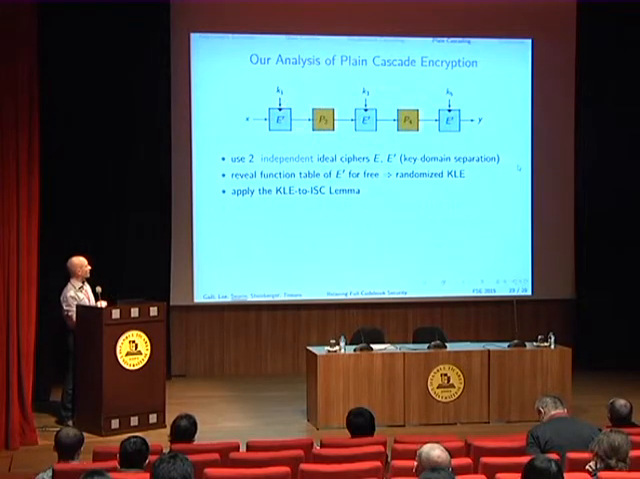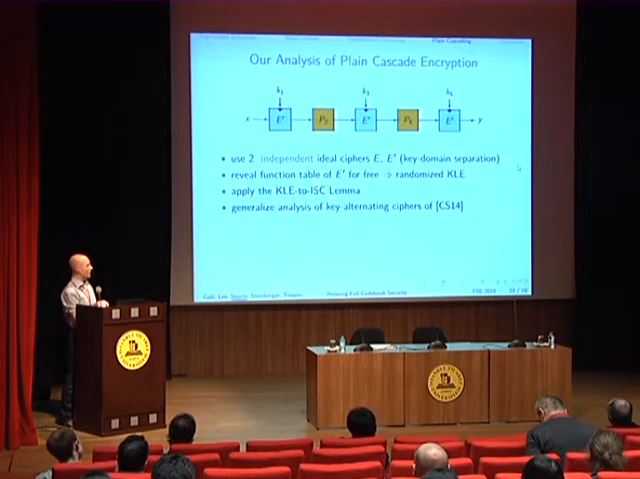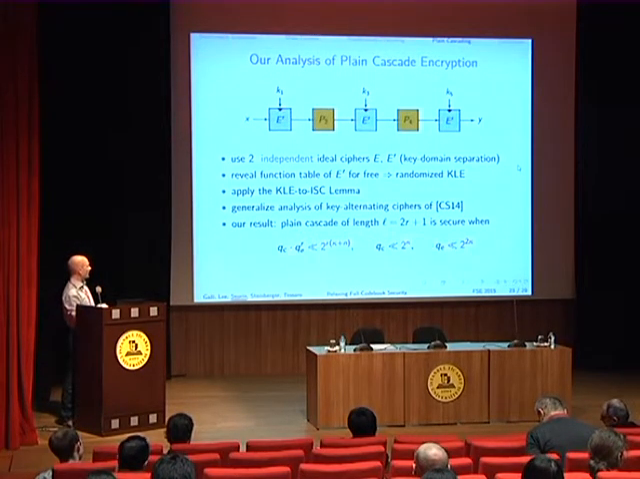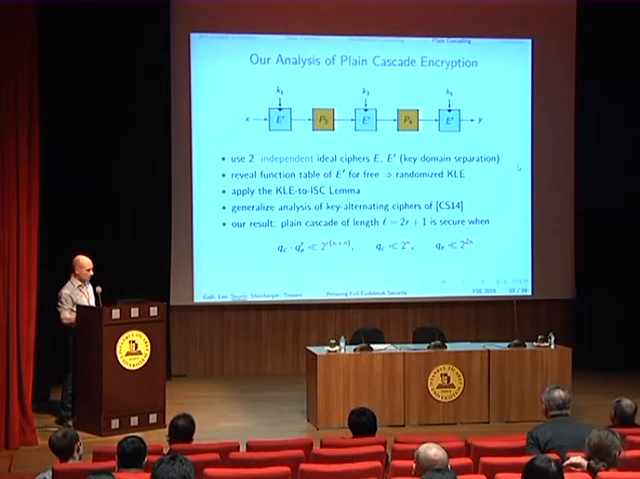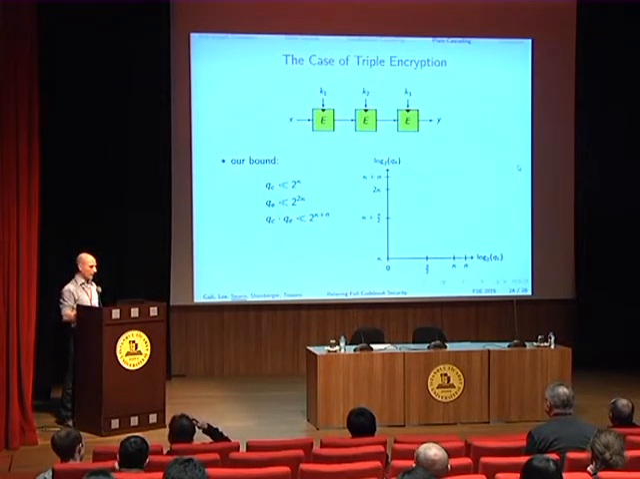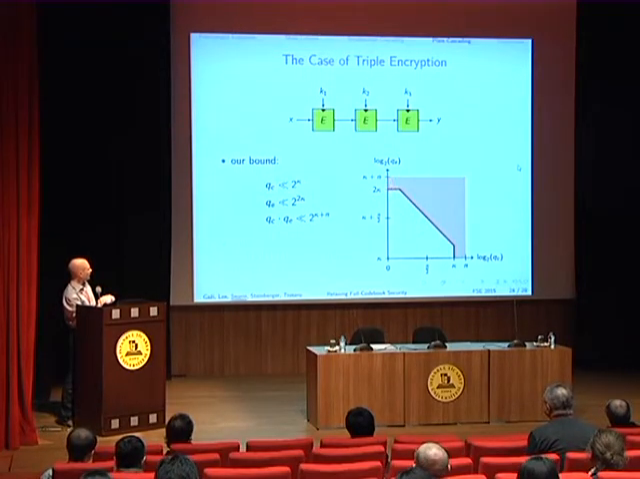So we can study the security of the induced sequential cipher. And this is just a matter of generalizing the analysis of key alternating ciphers of Chen and Steinberger, but this is quite straightforward. And so we obtain these security bounds here. Maybe it's easier to see it on a picture. For triple encryption, what we get from these bounds is that triple encryption is secure in this area here. You need to remove this zone, and this condition here gives you this bound here.